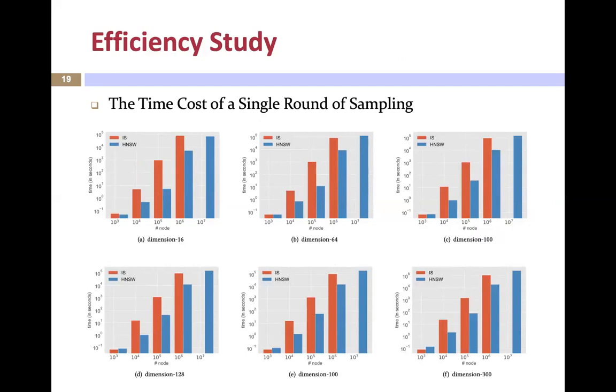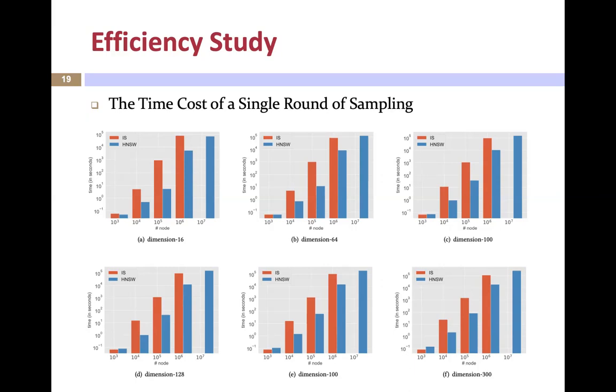We compare our HNSW-based sampling method with the importance sampling method, and we do experiments with different dimension vectors on networks of different scales. The results are shown in these charts. Each chart indicates the time cost of the sampling with a certain dimension vector. The horizontal axis represents the size of the network with different numbers of nodes, while the vertical axis is the overall time cost of a single round of sampling.